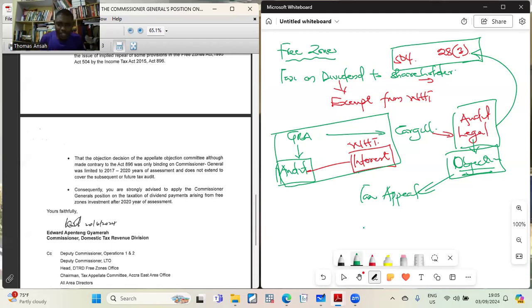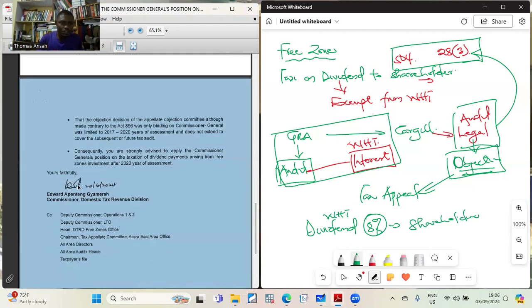So they are telling us that what we learned last week has been standing only up to 2020. From 2021, a withholding tax of 8% on dividends is applicable to payments made to shareholders in reference to dividend payment.